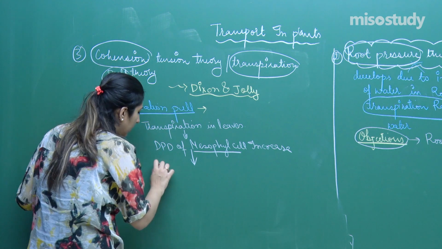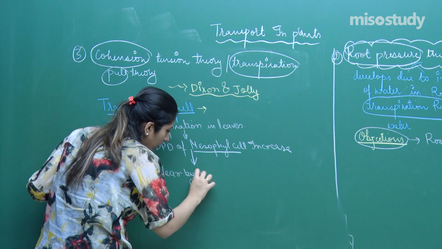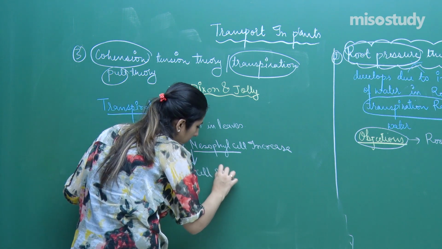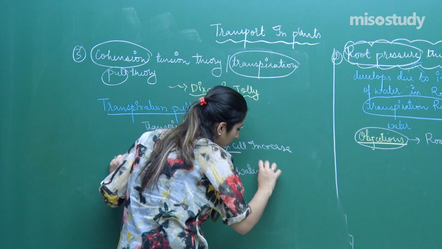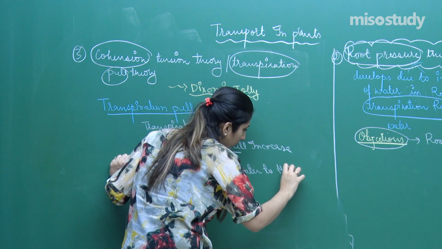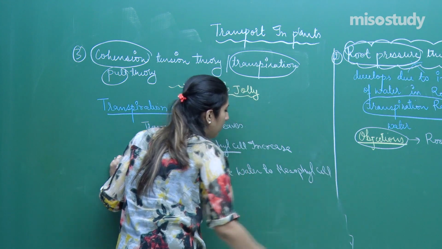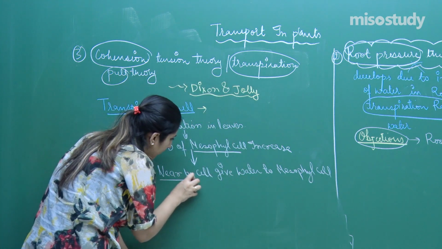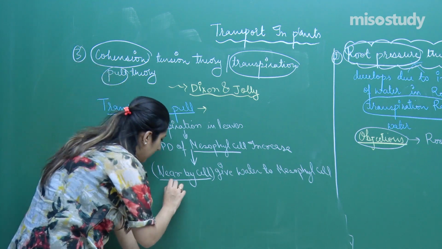Now the nearby cell gives water to the mesophyll cell, because the nearby cells are having less DPD.